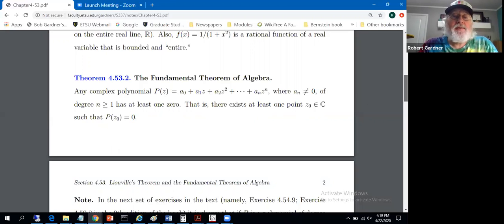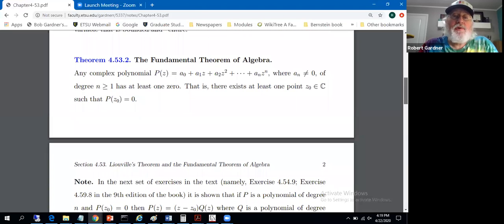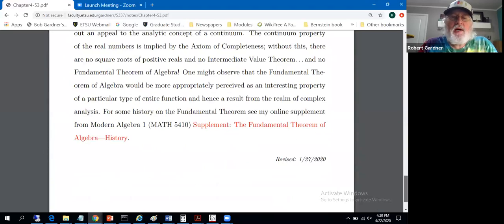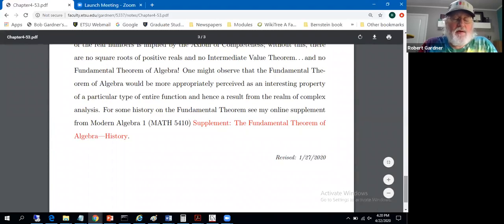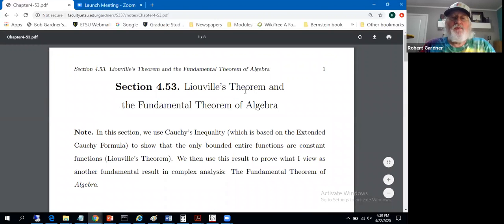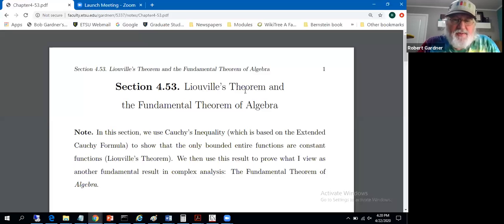Existence, at least, is a step in the right direction. We'll leave it to somebody else to actually find or approximate numerically, which is a common thing to do. Knowing they exist is a good thing to have in your pocket before you go looking for some numerical solutions. Knowing the existence of such things is certainly necessary. So there's a neat result, I think, based on our knowledge of analytic functions. Liouville's theorem, probably not going to use it much in the future.